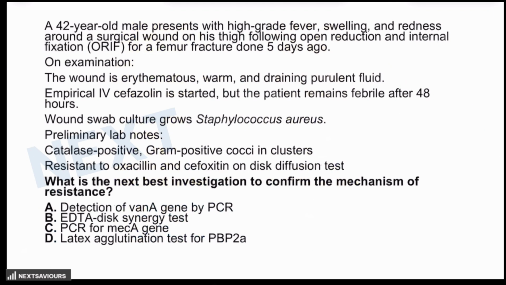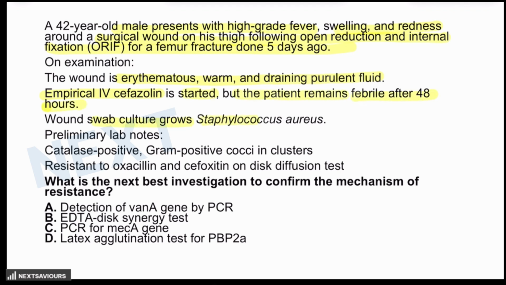Then finally, the kind of question which has been asked multiple times and is likely to be asked in this case also, although it is not directly related to carbapenem resistance: a 42-year-old male presents with high-grade fever, swelling, and redness around the surgical wound in the thigh following open reduction internal fixation for a femur fracture 5 days ago. On examination, the wound is erythematous, warm, and draining purulent fluid. Empirical IV cefazolin is started, but the patient remains febrile after 48 hours.